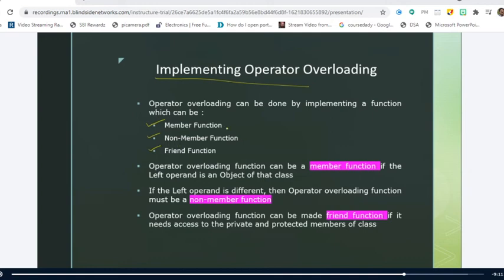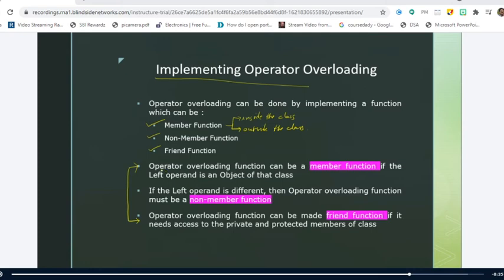The member function means you can define the definition inside the class, or you can define the function outside the class. So these are the three ways of implementing the operator function. One is by using the member function, second is the non-member function, or you can implement it by using the friend function. And for the last 2 minutes, please concentrate on this particular line, these three notes.